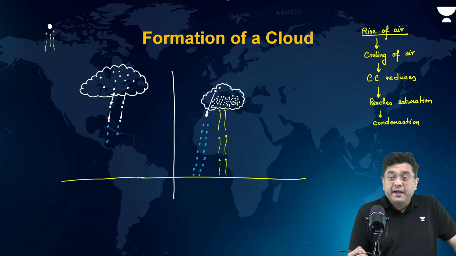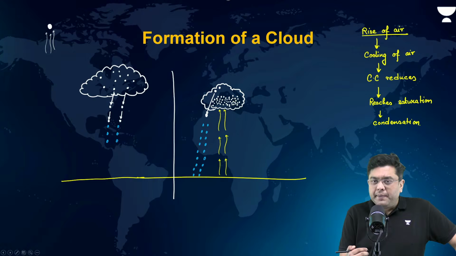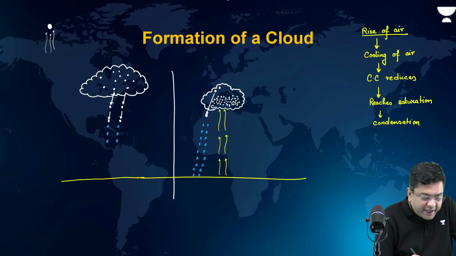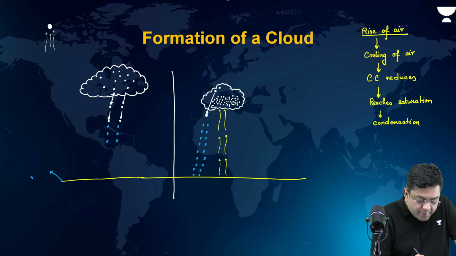But in these areas that we have talked about, the ground temperature is very low, 0 degrees Celsius, -1, -2 degrees Celsius, and even lower. So here, the ground is very cold, so air in contact will also be cold.